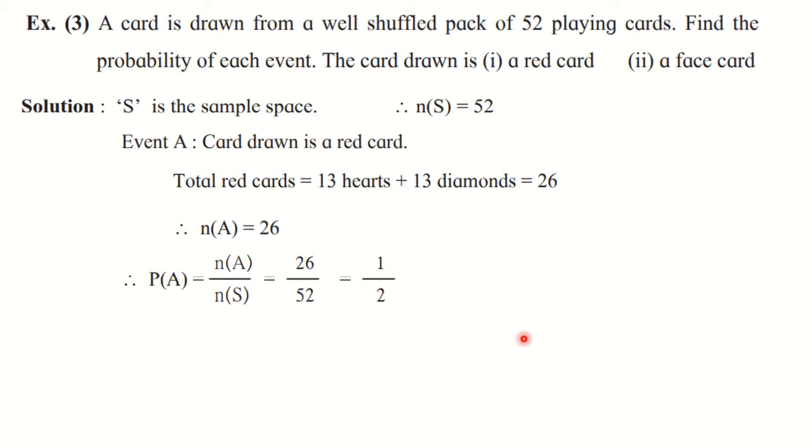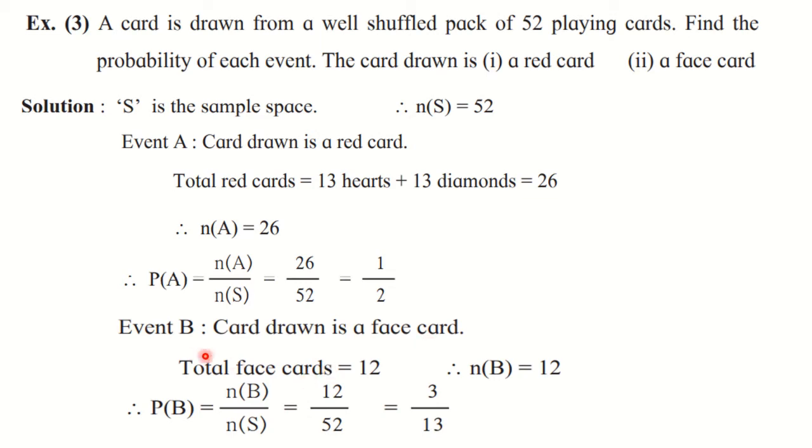Now let us take the second event as B, that the card drawn is a face card. Then you immediately write down there are total 12 face cards, and therefore n of B is equal to 12. From that you have to find out probability. So P of B is equal to n of B upon n of S.